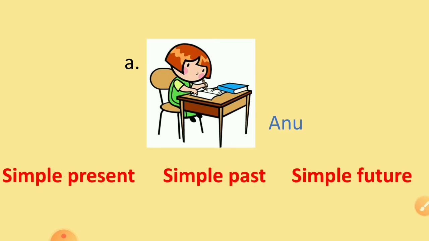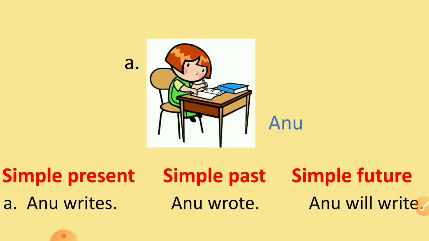Now we have to write the simple present tense, simple past tense and simple future tense. Okay, we have to write the sentence in all the three tenses. What is she doing? Anu is writing. So how will we write in simple present tense?